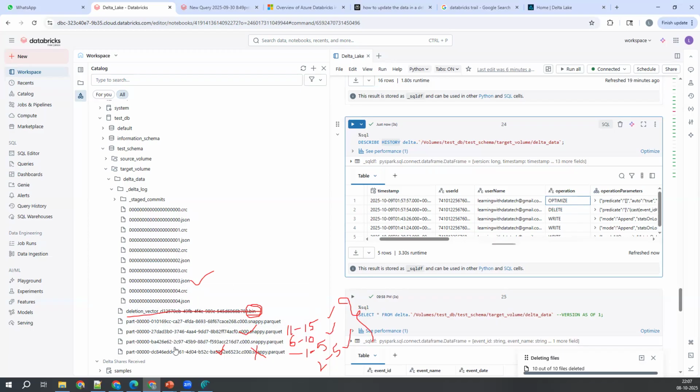Optimized is nothing but, when you do select star from the table, it has to read the data from all the different files, right? So instead of doing that, it is simply creating one big file with all the information from all these files.